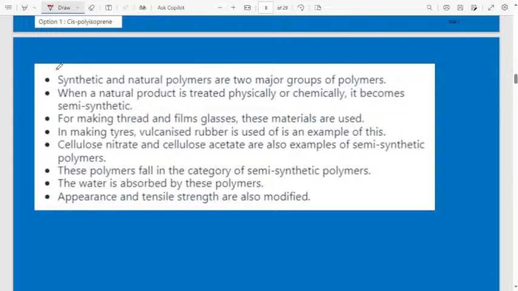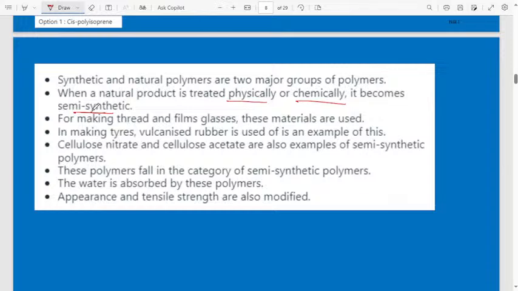Let us discuss in detail here. Synthetic and natural polymers are two major groups of polymers. When a natural product is treated physically or chemically, it becomes semi-synthetic. Naturally occurring polymers are natural polymers. Synthetic means man-made.